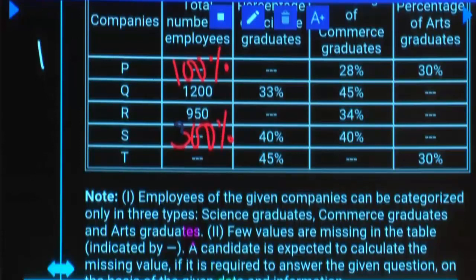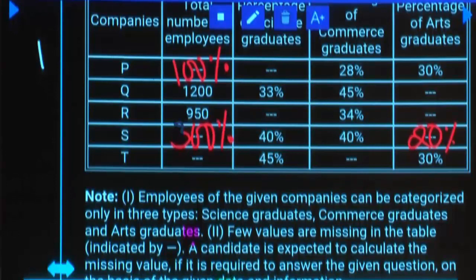Now you are given difference. Am I right? In company S, arts graduate employees are 20%. Because other 2 components together gives you 80%, remaining is only 20%.